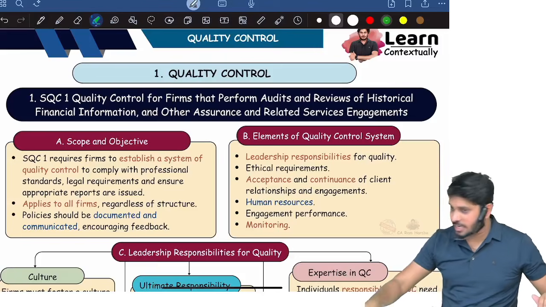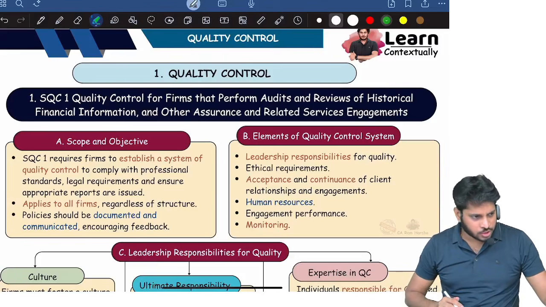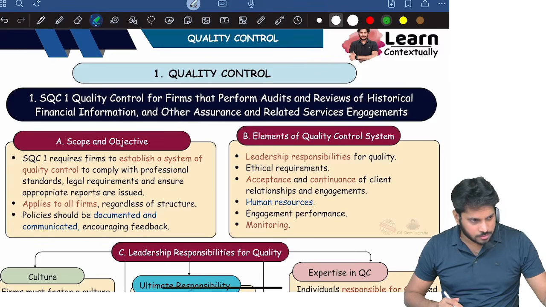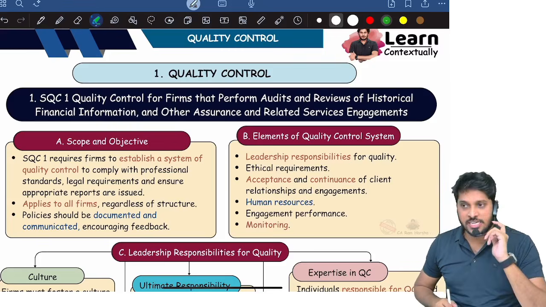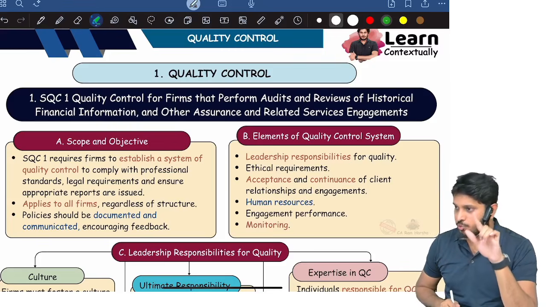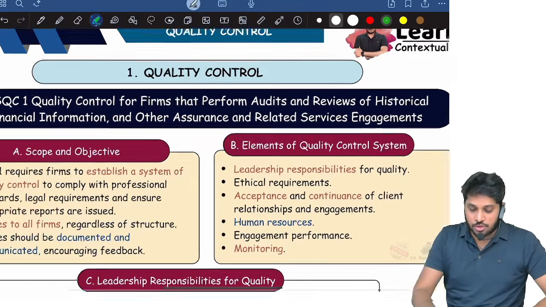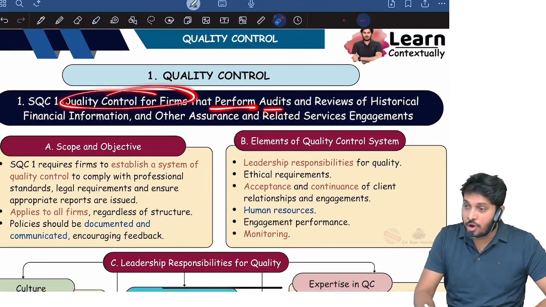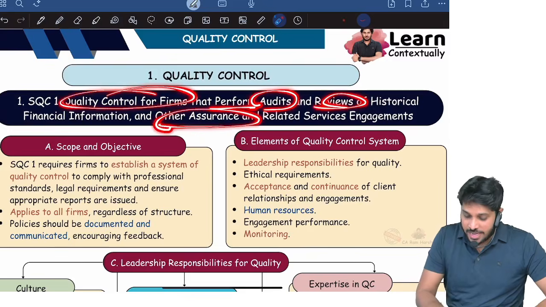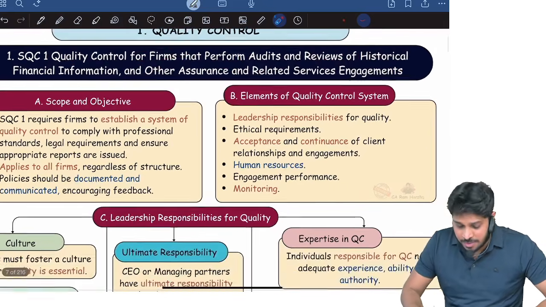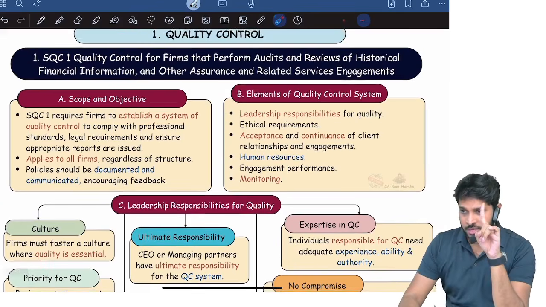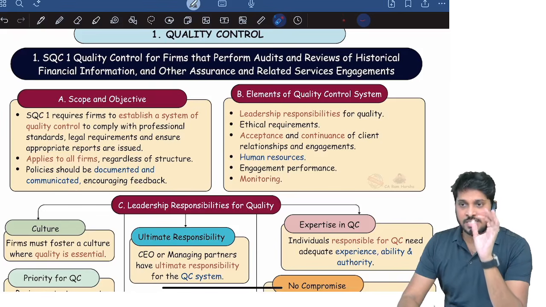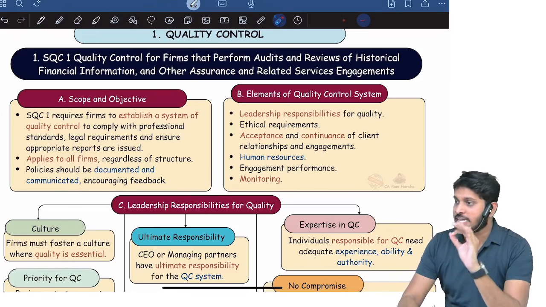Yes, we'll continue. So the next topic is quality control. We have two standards in this chapter, SQC and SA 220. SQC talks about quality control for firms which are performing audit, review, other assurance and related services. Remember, the heading has to be very accurate. 1 mark will be there for the heading. Always, for all standard questions, either half mark or 1 mark will be allocated for the heading only.